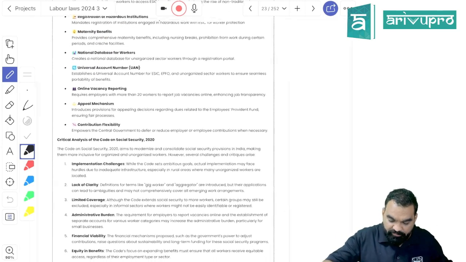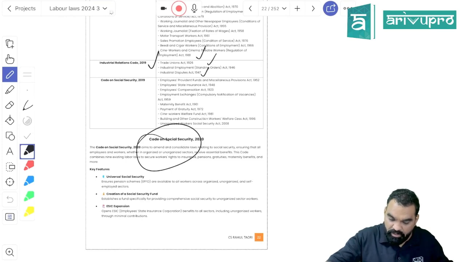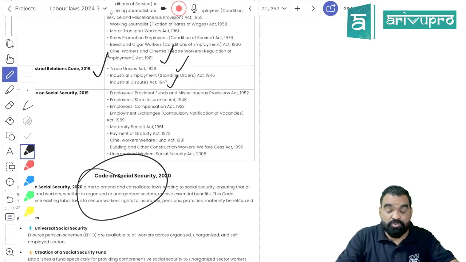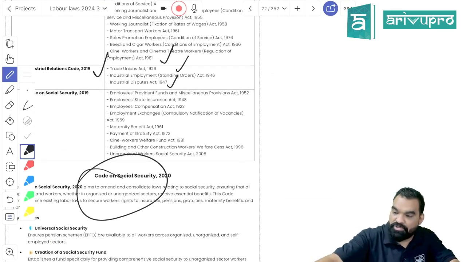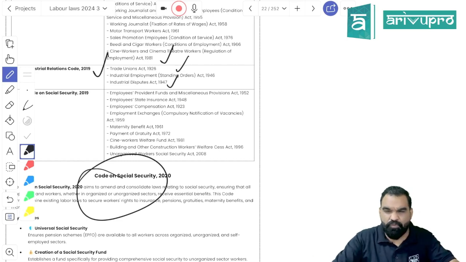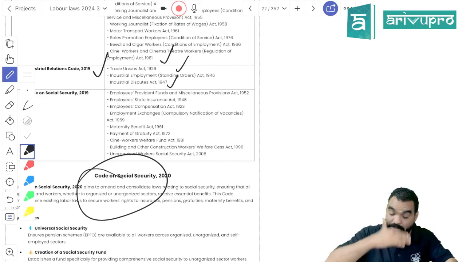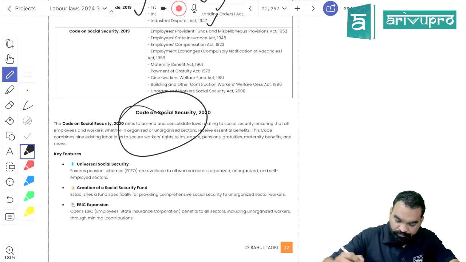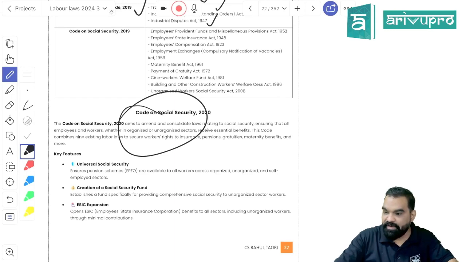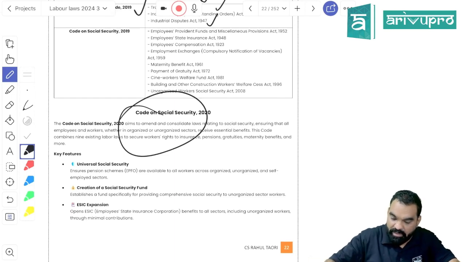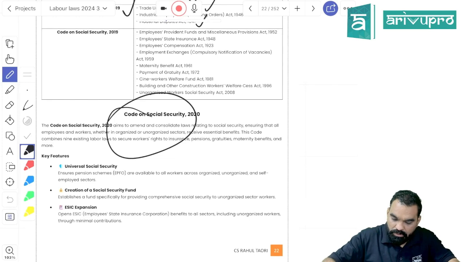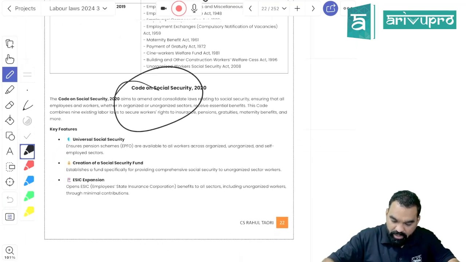Now proceeding further with the Social Security Code. Students, remember four to five laws, not more than that: the Employee State Insurance Act, Provident Fund Act, Maternity Benefit Act, and Gratuity Act. Those which are in your syllabus are going to be merged and converted into the Social Security Code.